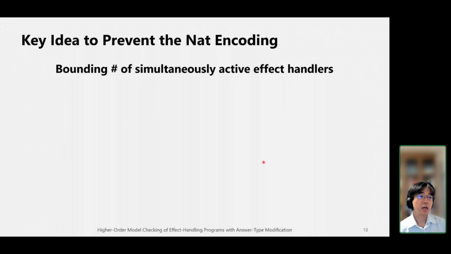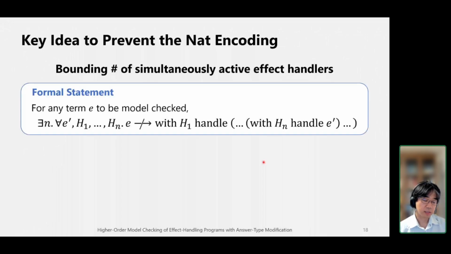So our key idea to prevent the natural number encoding is to bound the number of simultaneously active effect handlers. So let's see what it means. More formally, this restriction can be stated like this. Here, E is a term to be model checked.